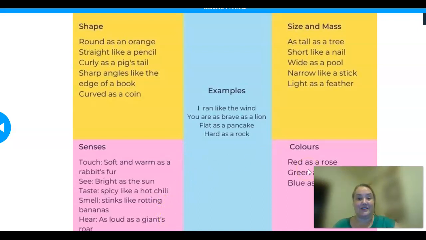Something that you hear: it was as loud as a giant's roar. Or it could be colours. You might say, that tomato's as red as a rose. Or, oh dear, she was very sick. Her face was as green as an apple. Or you might say your eyes were as blue as the sea.